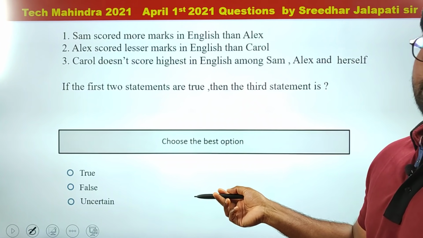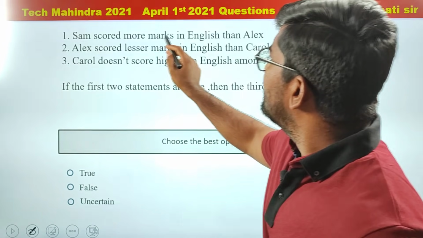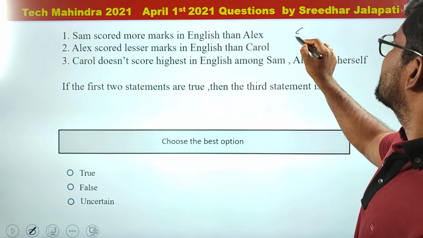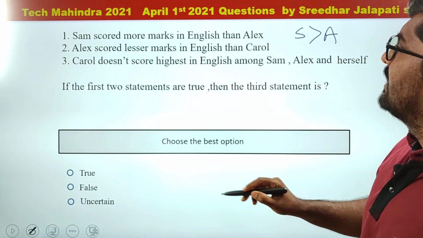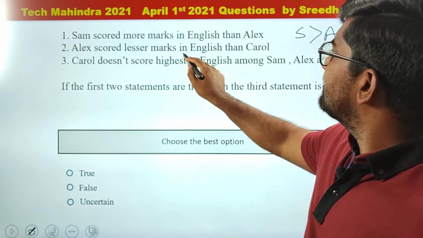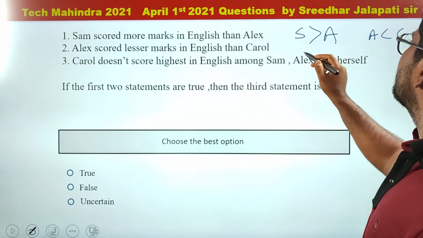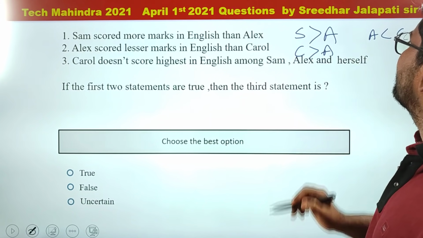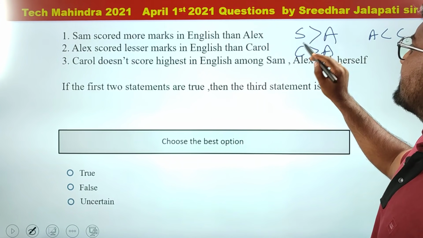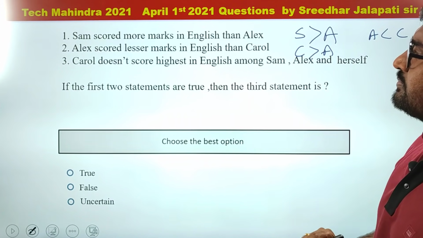Next question. Similar kind of question. Sam scored more marks in English than Alexa. So Sam scored more than Alexa. And Alexa scored lesser marks in English than Carol. So Alexa scored lesser than Carol. That means again Carol scored more than Alexa. Sam scored more than Alexa. Carol scored more than Alexa. Now